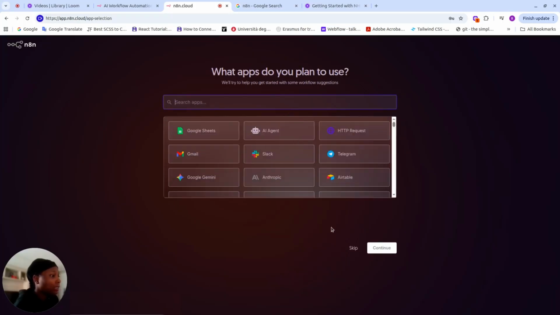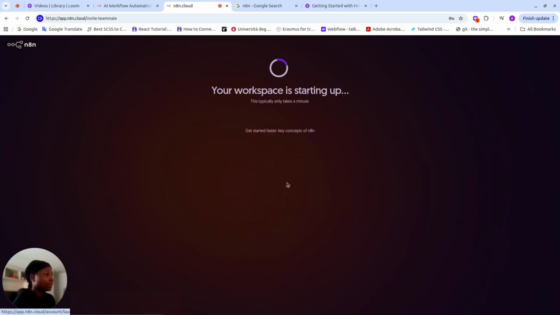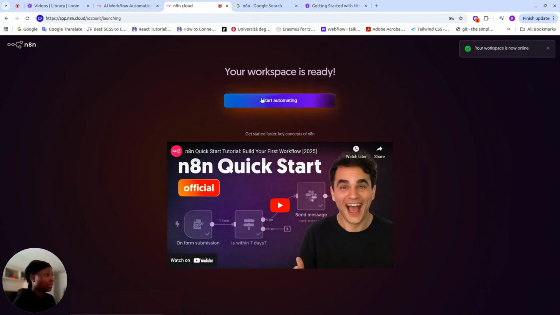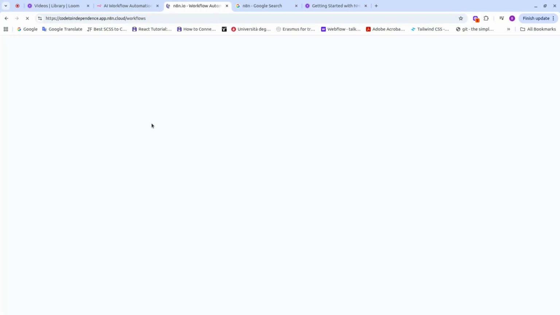Let's see. Skip. It's going to ask which apps you plan to use. So here you can select it to make your search faster. We're going to skip this because we don't need this. It's saying invite team members. We don't need this, so we're skipping. So we should start automating. As you can see, it says your workspace is officially online.